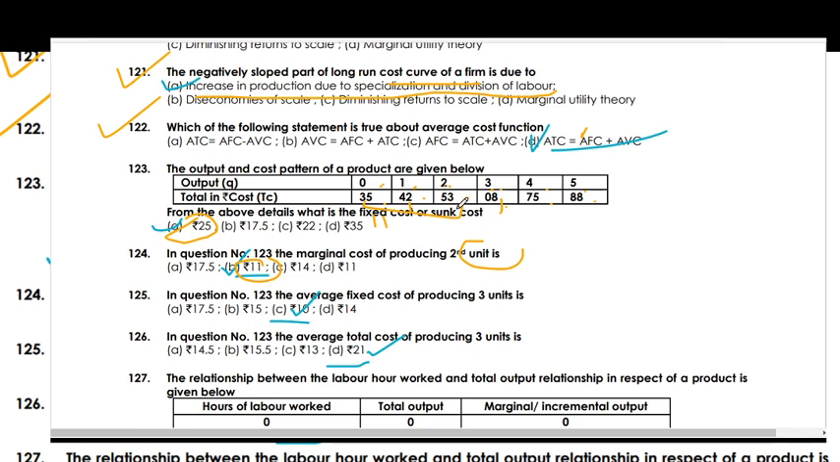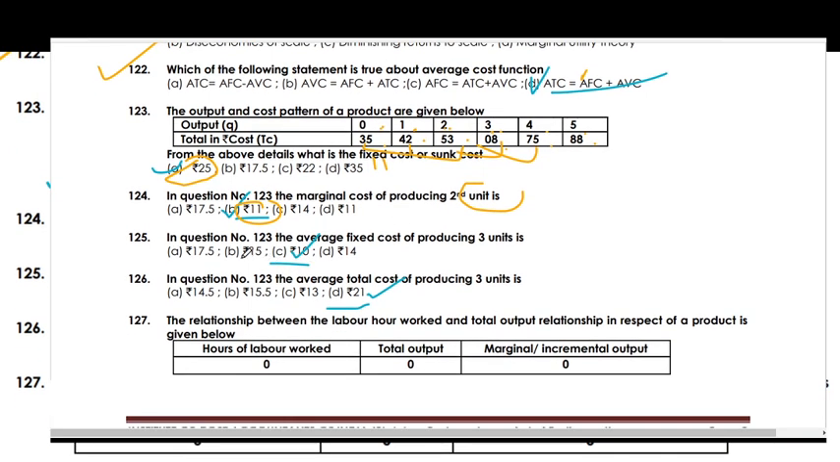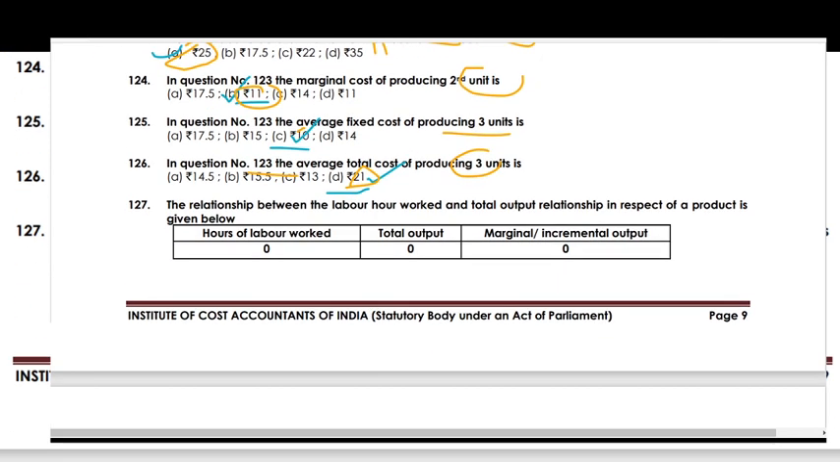Similarly in this case, okay. In question 1, average fixed cost for 3 units is 10. Average fixed cost for the third unit, then it is the 2, the right answer.